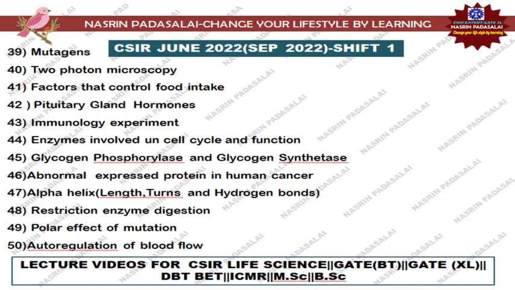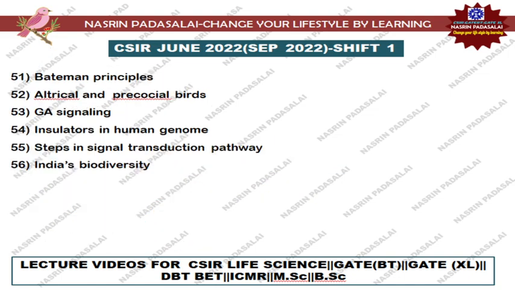So if you're going to refer to restriction enzyme digestion in a few textbooks, at the last page they'll be asking you to do a few problems, giving solved problems, you can work out those solved problems. Next, polar effect of mutation, autoregulation of blood flow questions were asked, and Bateman's principle, electrical and precordial burden, then gibberellic acid signaling. So this time regarding plant hormones, only from gibberellic acid and from ABA many questions have been asked, both in shift 1 and shift 2.